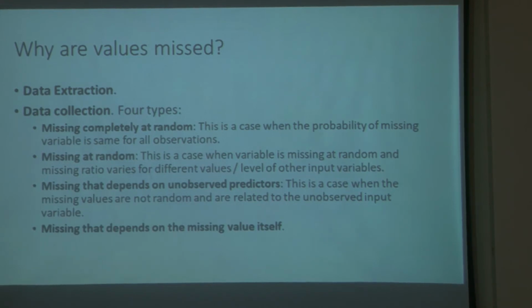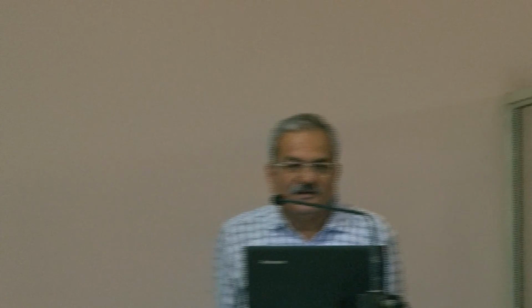One type is missing completely at random, where one particular variable has missing values. For example, in a questionnaire many people would not want to disclose their salary, so the salary part is missing for all the entries. That is what we call missing completely at random.